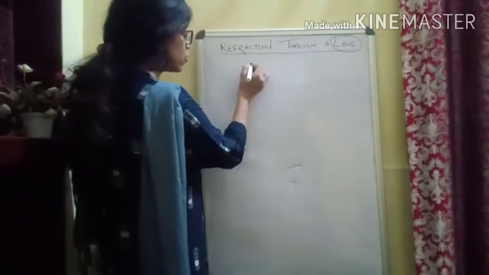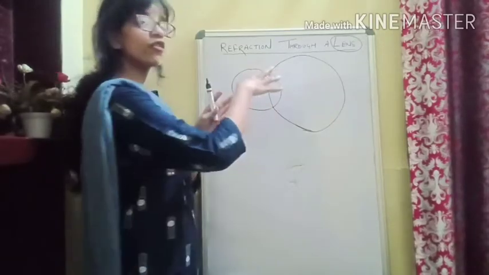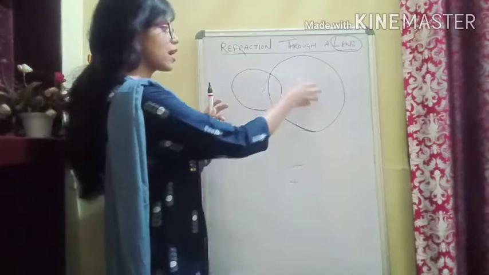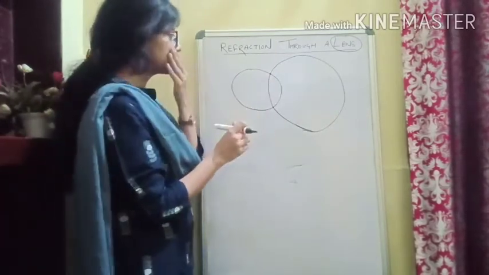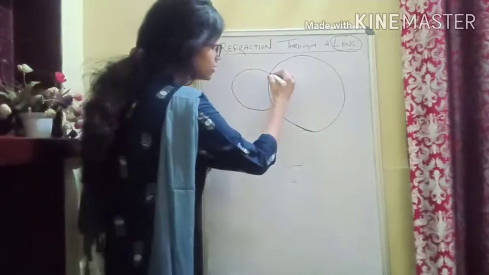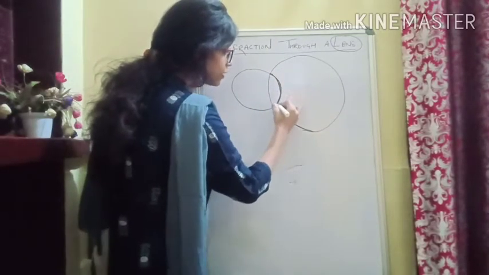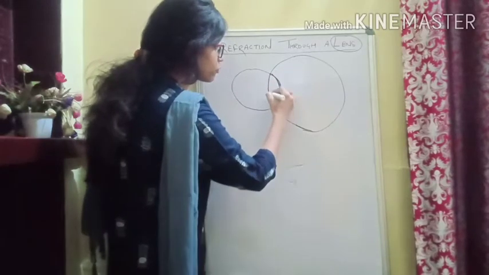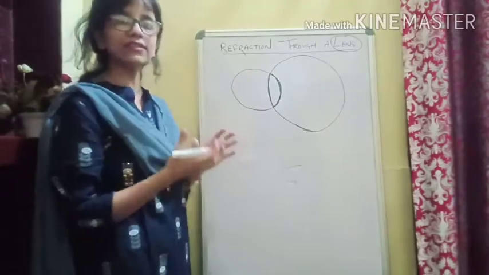So if I draw the spheres for you all, I have taken two hollow spheres of different size. That means the radius of this and this is different, so I'm not taking them equal. So now see, if we cut these portions of the spheres, one this portion and one this portion, and when you join them, you will actually get a biconvex lens.